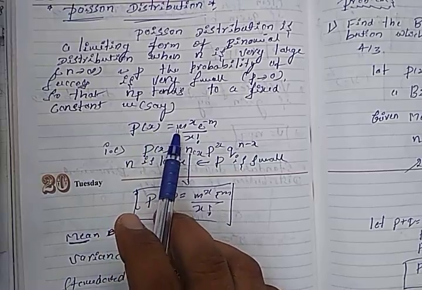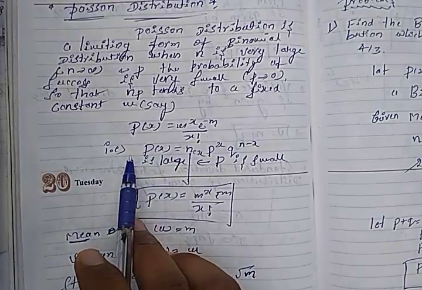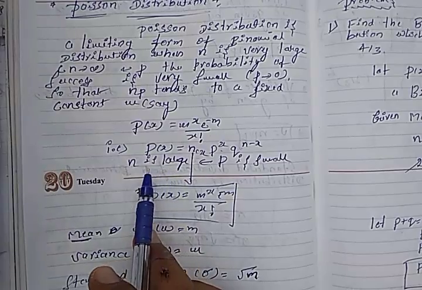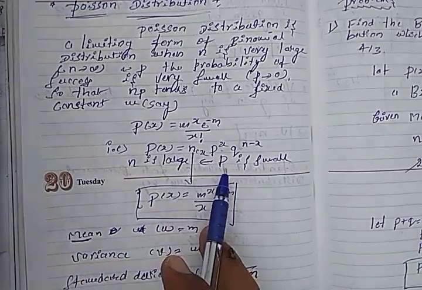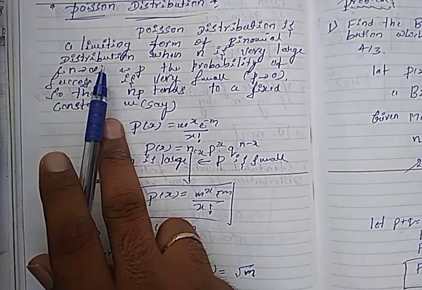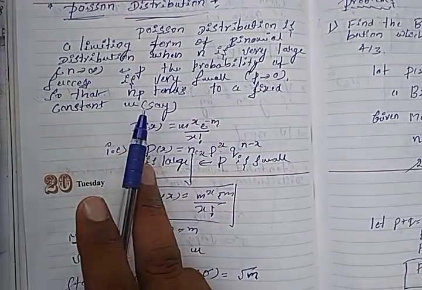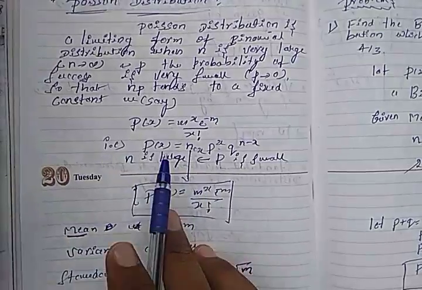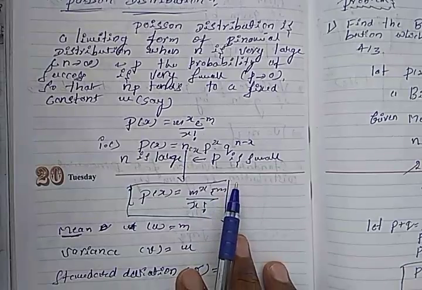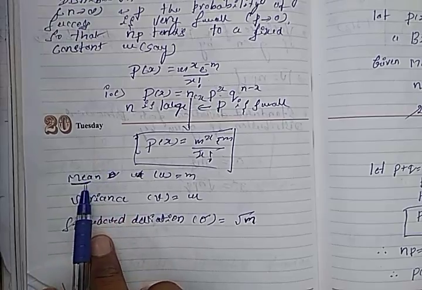It is derived from P(x) = nCx p^x q^(n-x) where n is large and p is small, that is, n tends to infinity and p tends to 0.